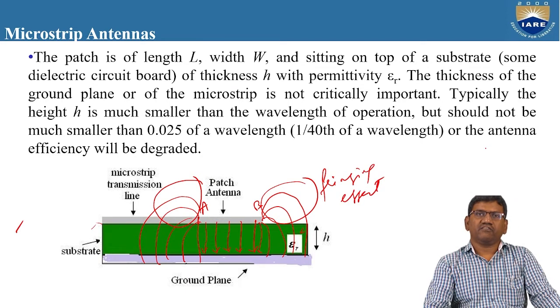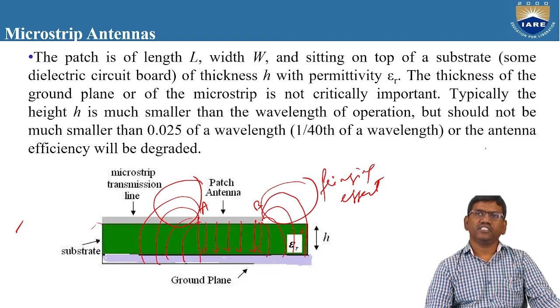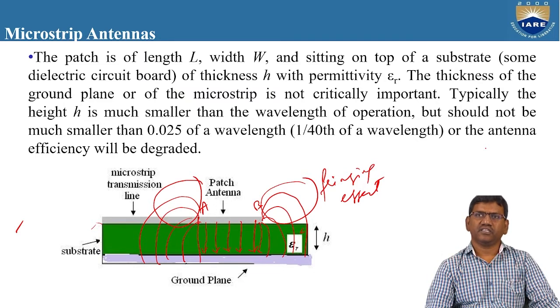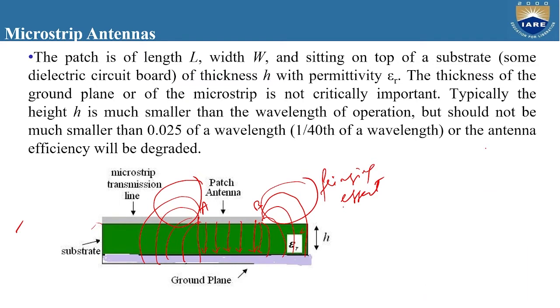Our requirement is that the fringing effect must be more. That means we need to increase the fringing effect. Why? Because only if the fringing effect is more can we transmit more radiation efficiency into the free space. So in order to increase the fringing effect,